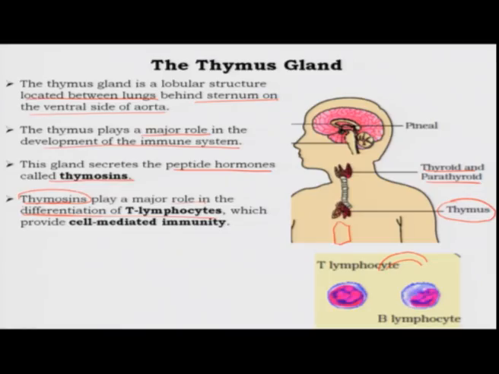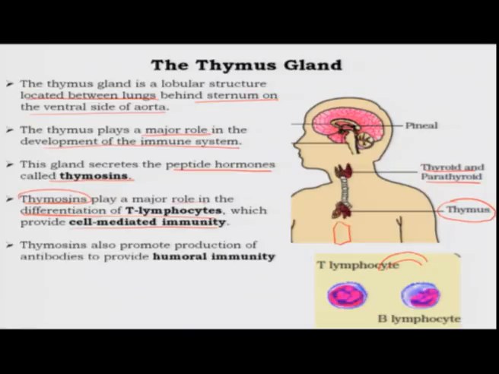The bone marrow stem cells do not actually have the characteristics of T lymphocytes. So, through this process of differentiation, which takes place by the action of thymosins, you get the T lymphocytes, and T lymphocytes are a major component of our immune system, because they provide what is known as cell mediated immunity. Therefore, the thymus gland is very important for the development of cell mediated immunity.